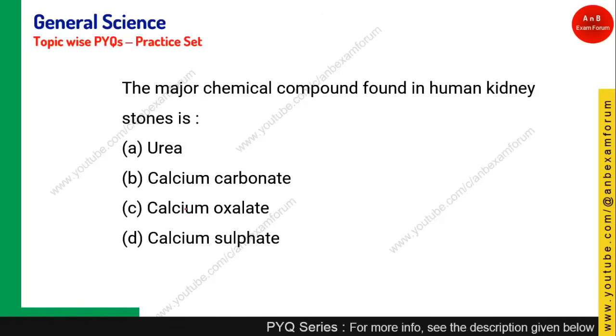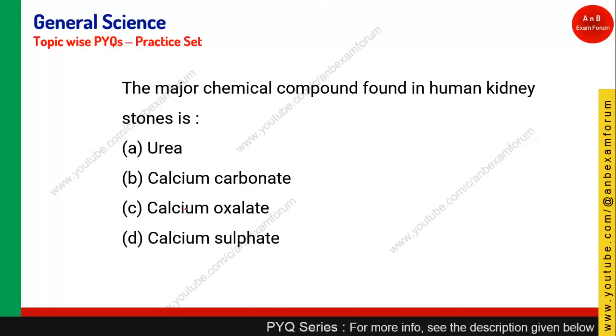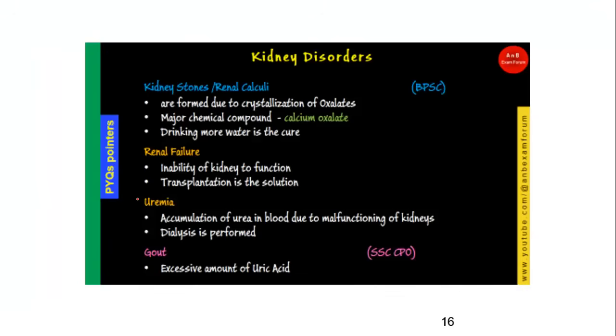The major chemical compound found in human kidney stone. Kidney stone is one of the diseases of the kidney where some crystals are formed in the kidney which block the filtration process. Kidney stones are basically the oxalate of calcium. It is calcium oxalate. The main chemical compound of kidney stone is calcium oxalate.